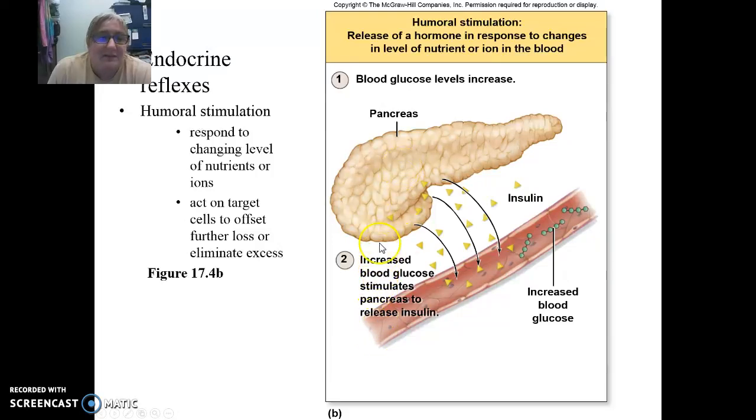So when our blood glucose levels increase, because maybe we've eaten 2 or 3 donuts, then insulin is going to be produced and released into the blood, and the insulin acts on cells of our body, including our liver and muscles, and tells those cells to take in glucose and build up glycogen storage.